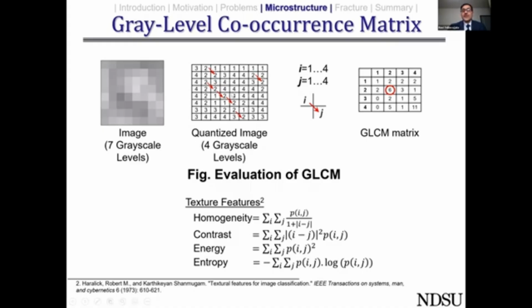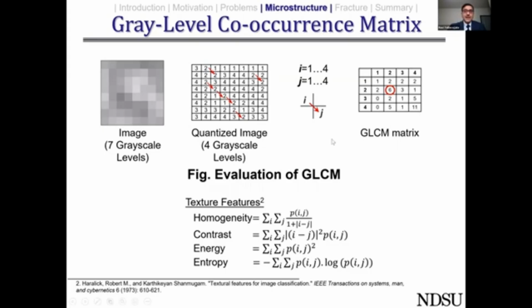So in this particular approach, what we'll do is, if you want to find this particular element in the gray level co-occurrence matrix, which has size similar to the number of gray level scales that are available in a particular image, we measure how many number of times. Say for instance, if you're looking at the 2-2 element, we evaluate how many 2-2 values are there in the diagonals in the entire quantized image. In this particular case, we had 1, 2, 3, 4, 5, 6 number of 2-2 combinations, ij pixel intensity values, and thereby we have 6 here. By repeating this exercise for all the values here, we get all the values within the GLCM matrix.